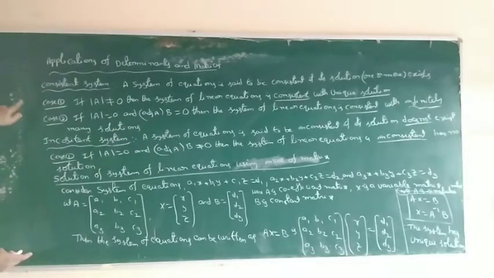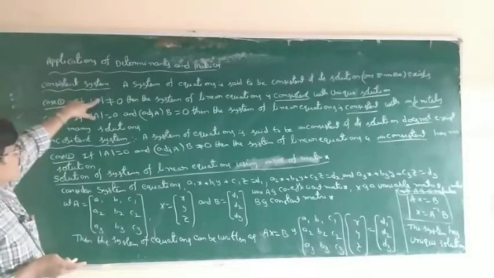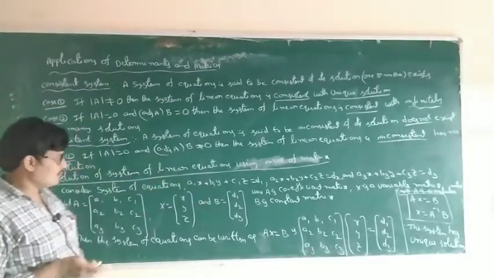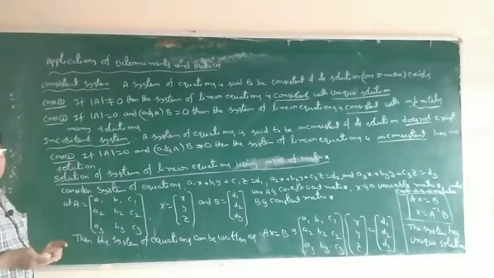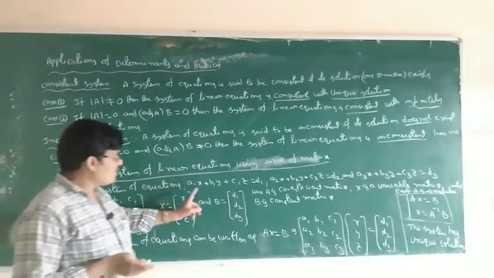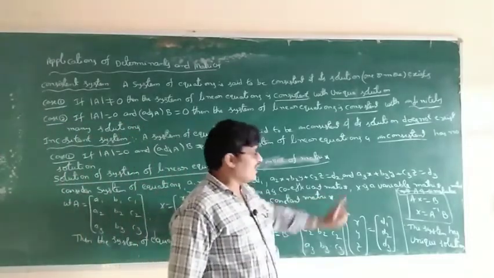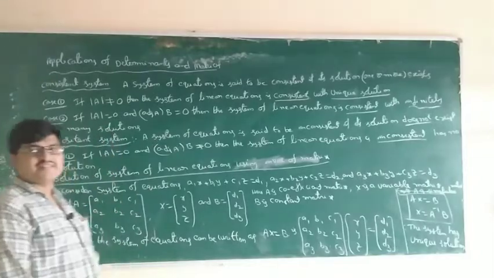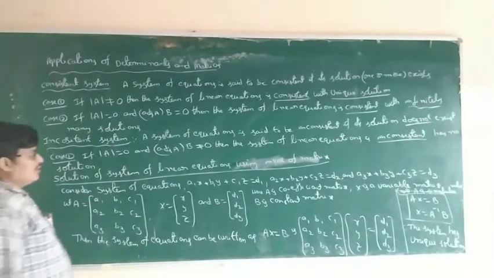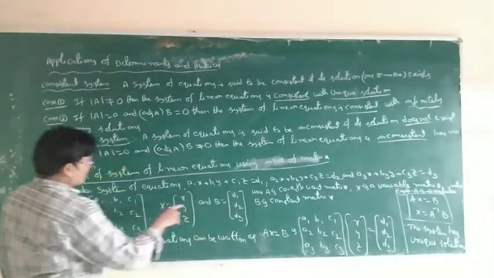This is case 1. The matrix A of the given system of equations is called the coefficient matrix. One equation is nothing but one row.